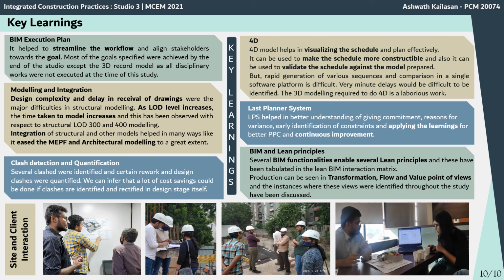Various benefits and limitations of the 4D have also been noted down, and the Last Planner System was implemented, and we understood that a better commitment can be given after analyzing the reasons for variance weekly, and continuous improvement could be achieved. Various BIM functionalities give rise to several lean principles, and this has been understood and represented in the form of a BIM lean interaction matrix. The transformation, flow, and value points of production have also been understood and shown. The images below show the site and client interactions during the project. Thank you.